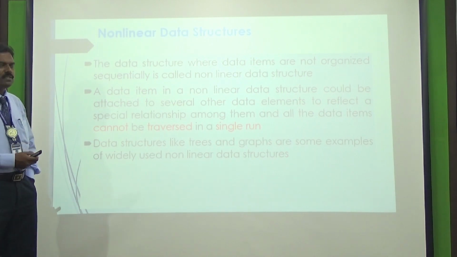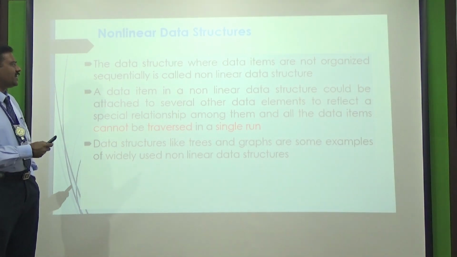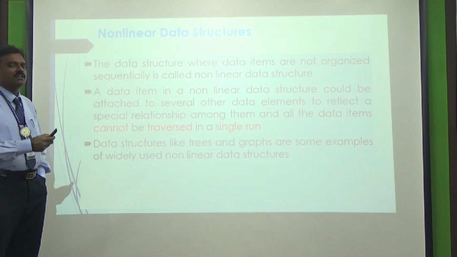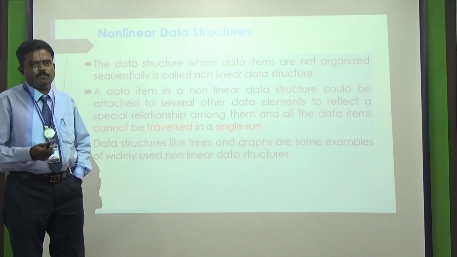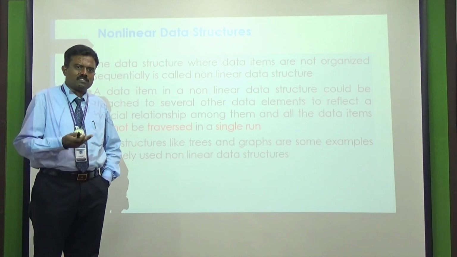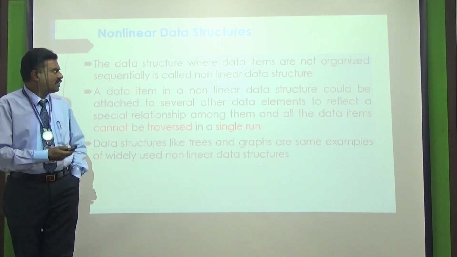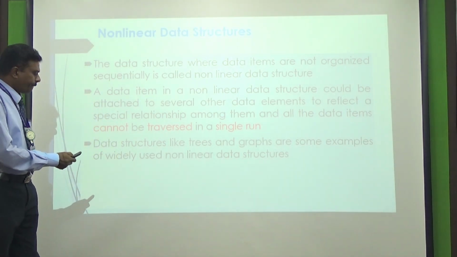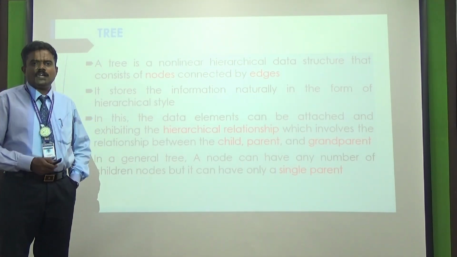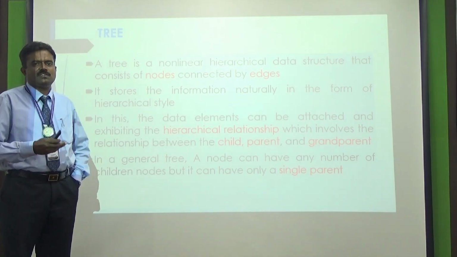First of all, we should know the meaning of non-linear data structures. That's how data are organized on a random basis. So, we can traverse data in any format. We can go and take data at any place. Similarly, we can get back data at any place. That's called non-linear data structures. Tree is one of the non-linear data structure concepts available in programming languages. One more concept is the graph.